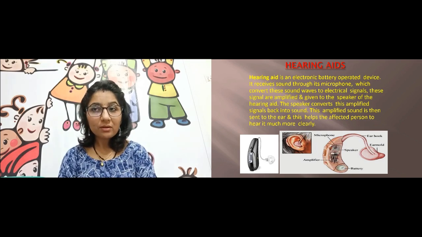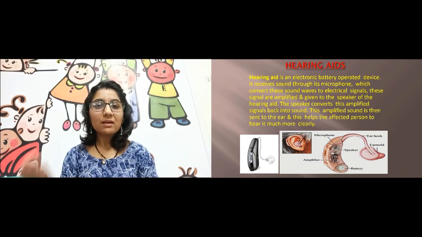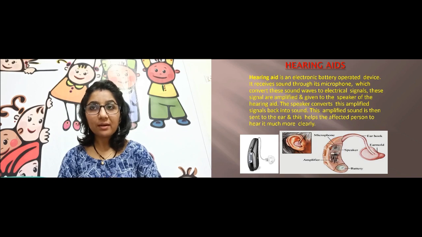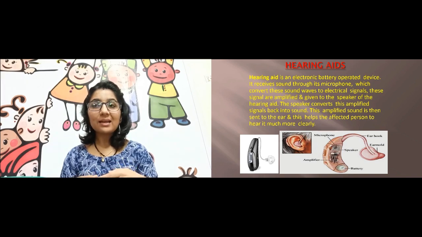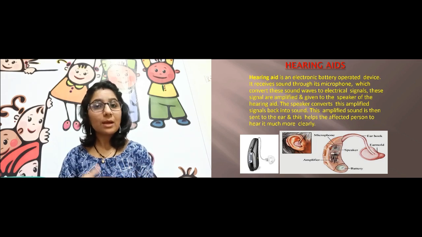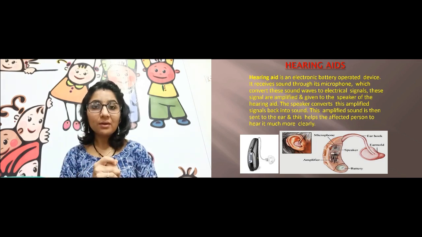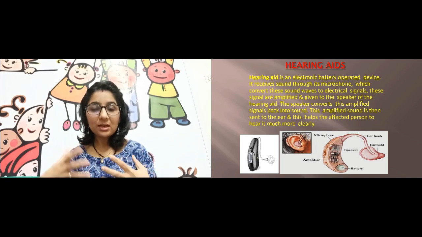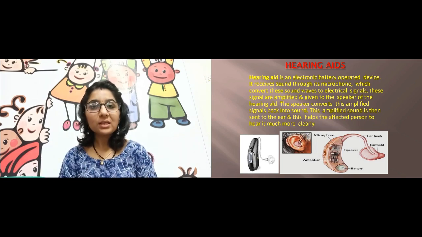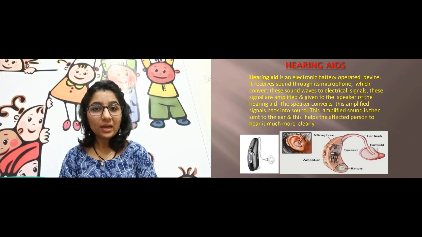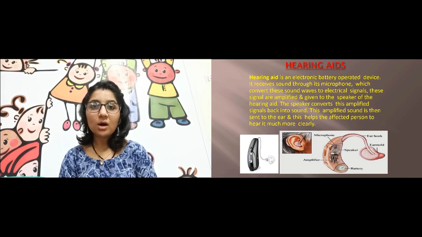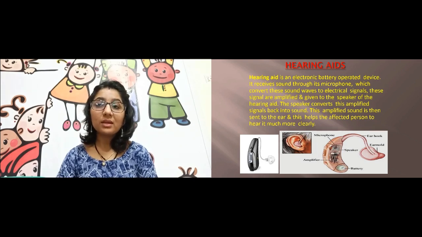It goes to the microphone, then that is converted into electrical signals, and there is an amplifier so that it will be amplified. Amplified means the loudness will increase, and then that will be sent to our brain through the auditory nerve. So this is how these people are able to listen by using hearing aids.